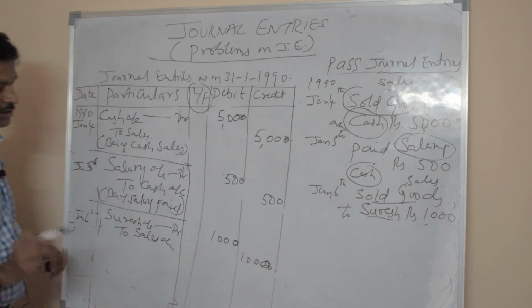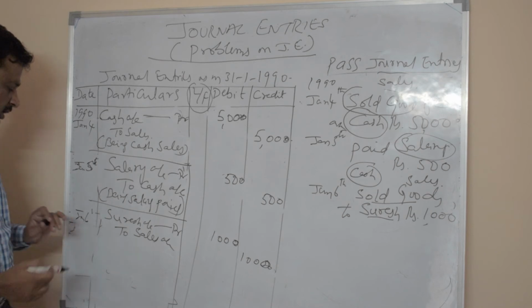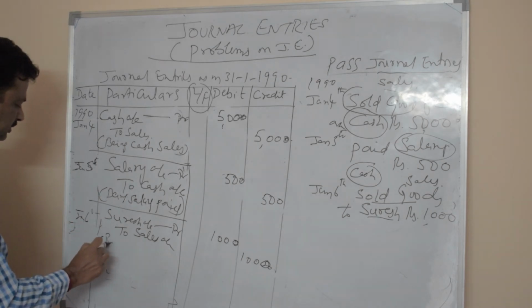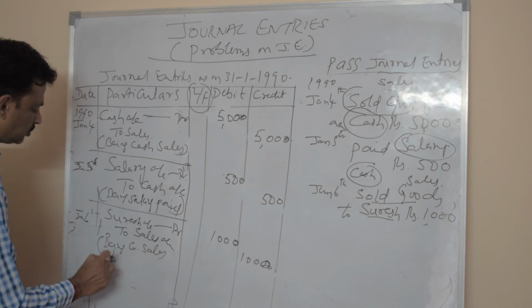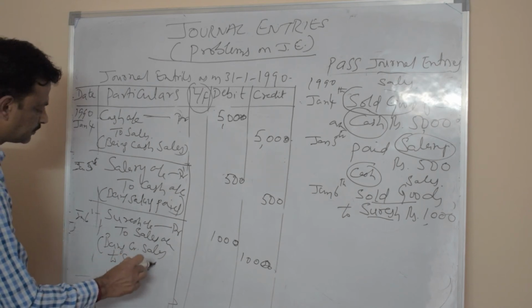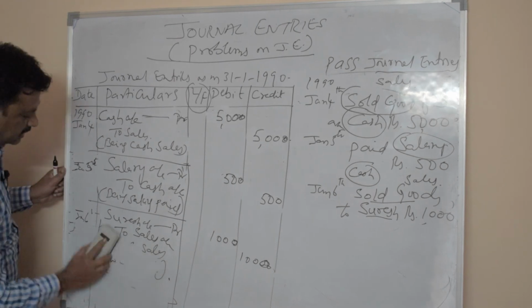See here, narration is very important. Being credit sales to Suresh. You can write like this: being credit sales to Suresh. Right? So next example we can write.